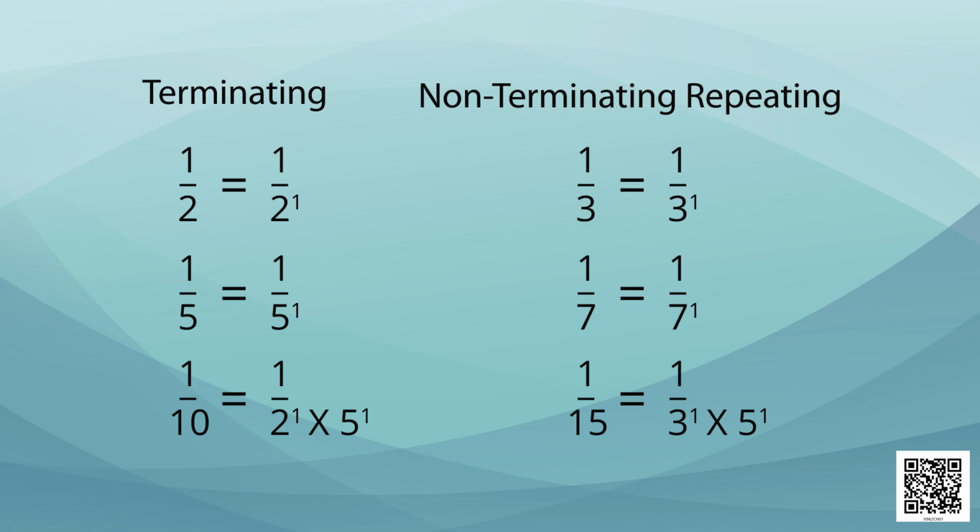While the rational numbers whose denominator's prime factorization includes any number other than 2 and 5 will have a non-terminating repeating decimal. I have taken very few examples here, but you can try this with some more examples of your own. So these were the rational numbers. Now let's have a look at the irrational numbers. Irrational numbers are those which are not rational, that is, which cannot be expressed in the form P upon Q.